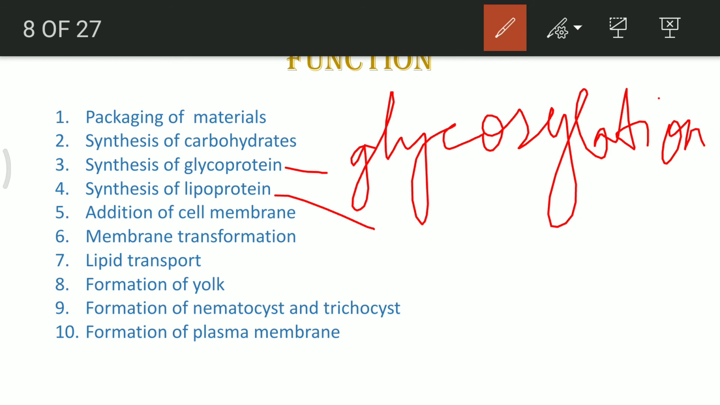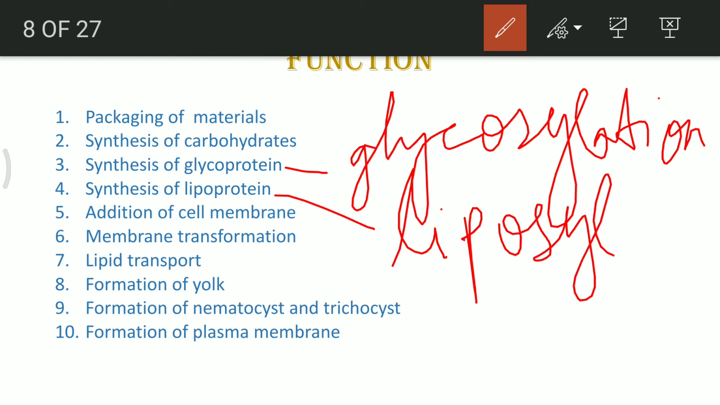Lipid formation requires the presence of a liposylation reaction. So these reactions actually occur in the Golgi complex, so that actual formation of lipids as well as glycoproteins occurs. And once they are formed, they are again wrapped and packaged inside a vesicle, and through exocytosis they need to be transported to the area of their requirement.